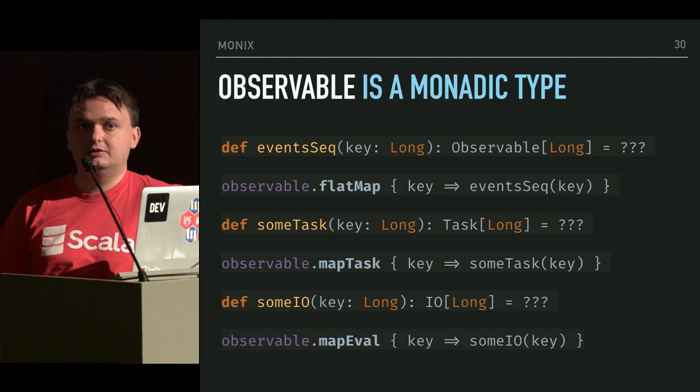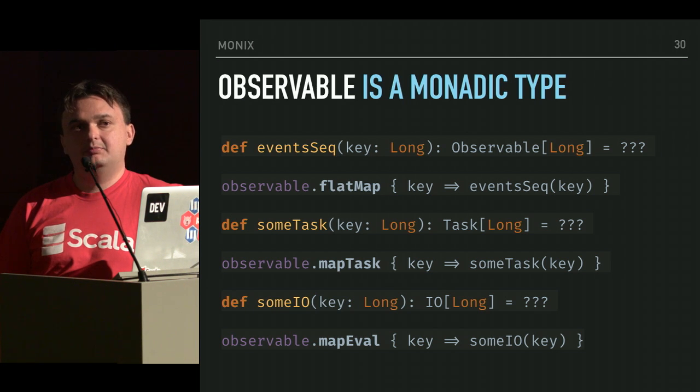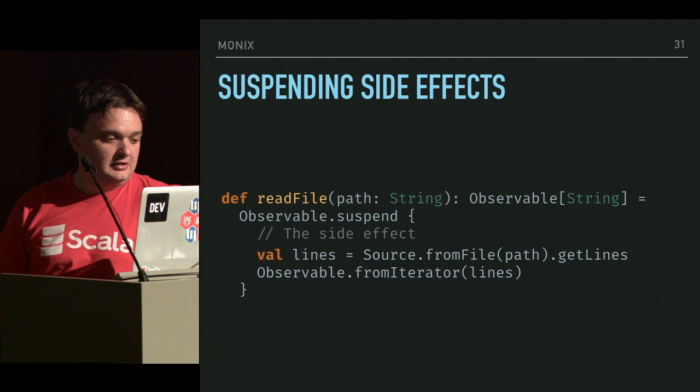So mapEval works with the new Effect type class, and you can shove the new IO data type in it, for example. So you can map over IO values or over task values, or actually also future values. You also have mapFuture. The API is not minimal. I don't really believe in minimal APIs.